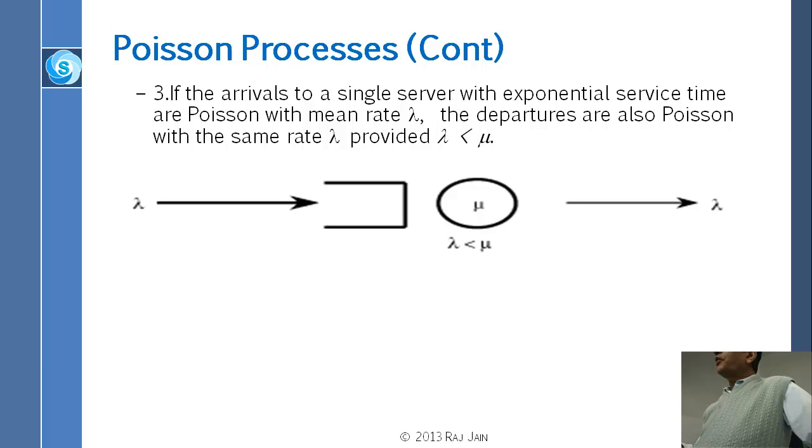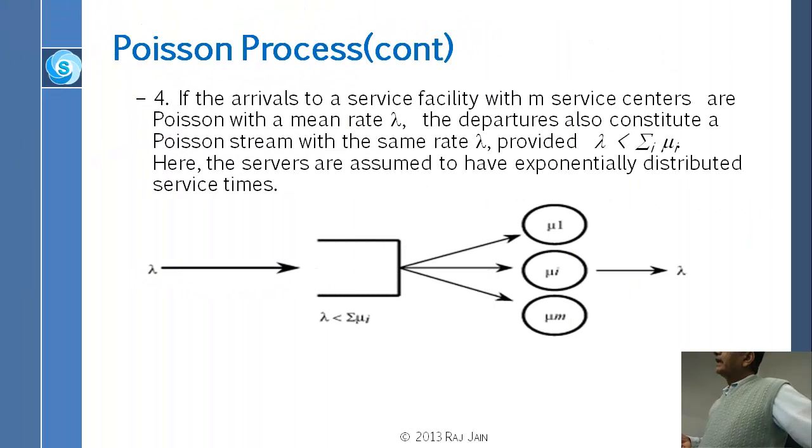And if you have a Poisson arrival and you service it with exponential service time, then the departure is also Poisson. So if your arrival is memoryless and your service is memoryless, the departures are memoryless. If you split it before you serve, like this, and you have m servers, but they are memoryless servers, then when the departures come out, they are still Poisson. So not only are the departures from an M/M/1 queue Poisson, the departures from an M/M/m queue are Poisson too.